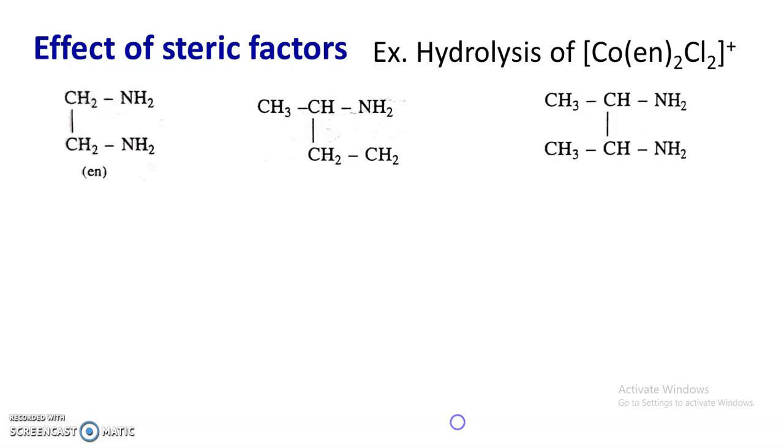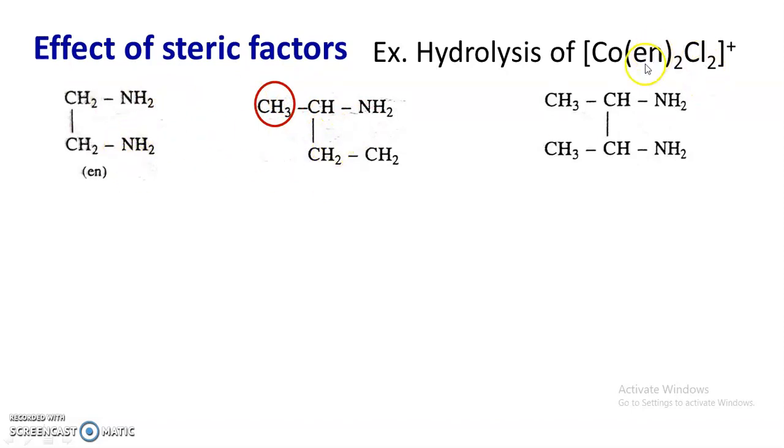As an example, consider the hydrolysis of bis ethylene diamine cobalt 3 ion. Now when ethylene diamine is the ligand, the rate will be slow, and when one of the hydrogen atoms in this CH2 group is substituted by a methyl group, the bulkiness of the ligand increases.